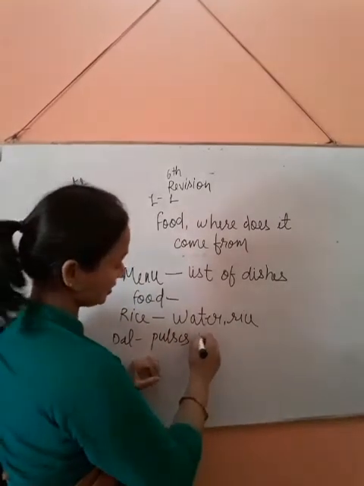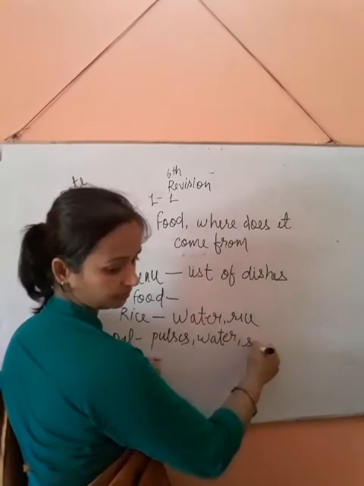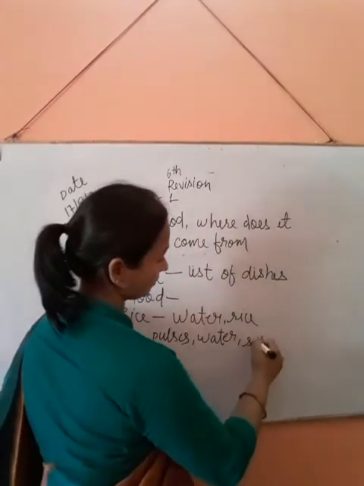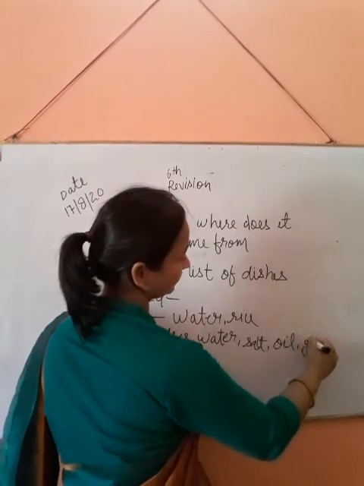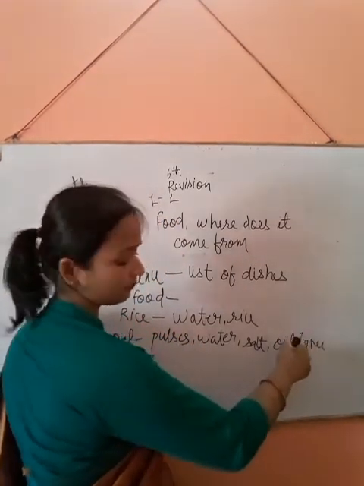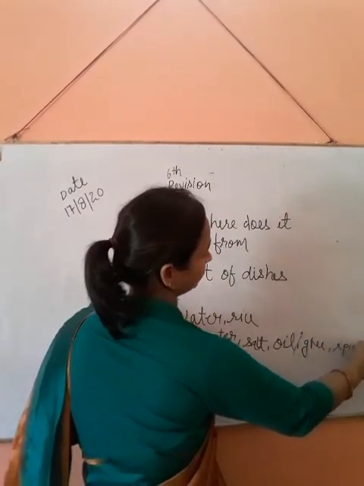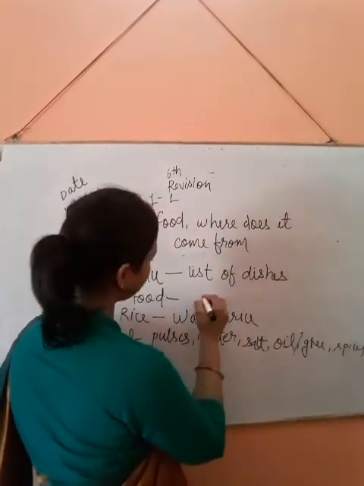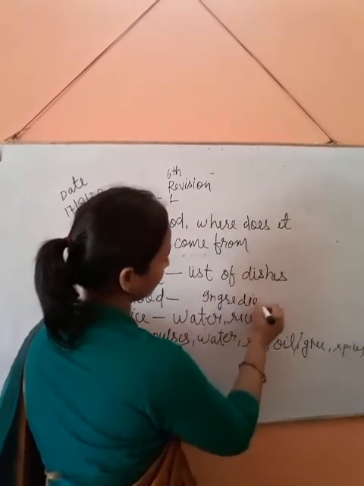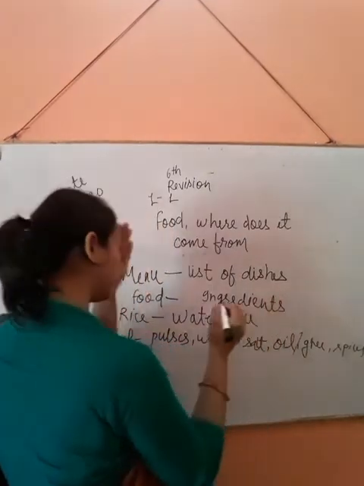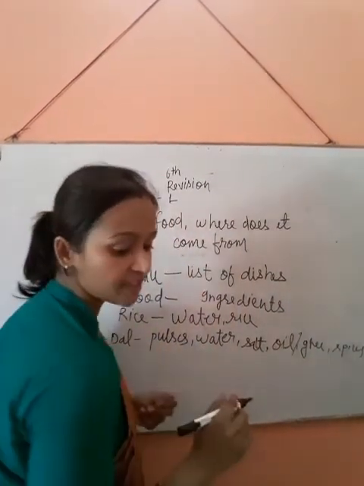And we need water, salt, oil or ghee, and spices. These are the ingredients.